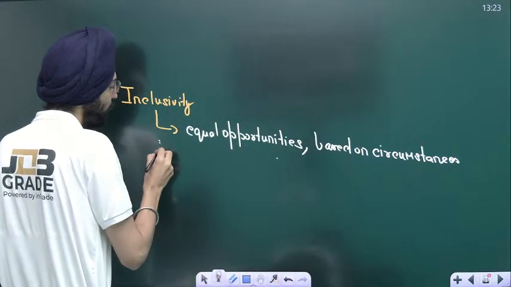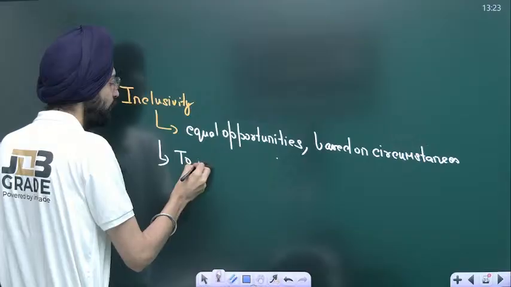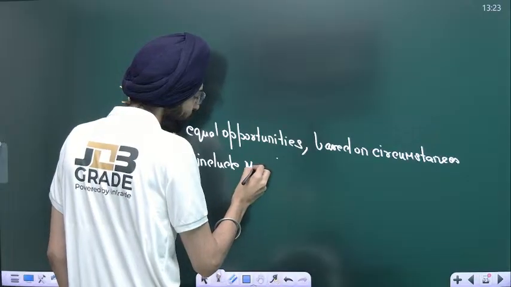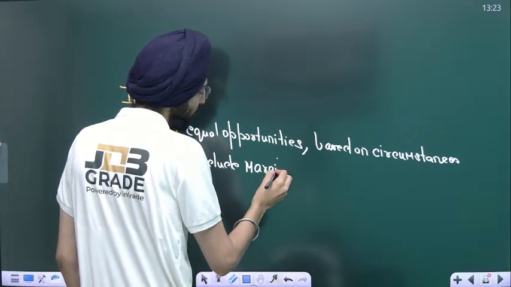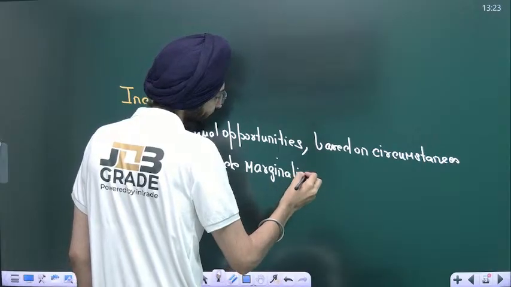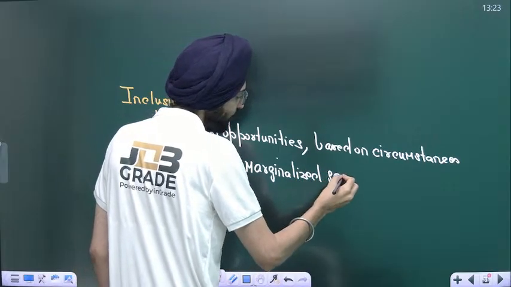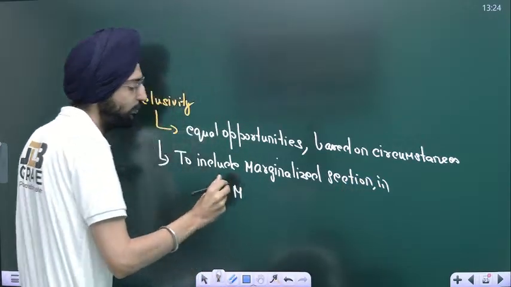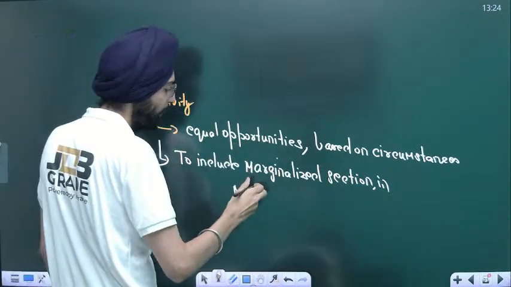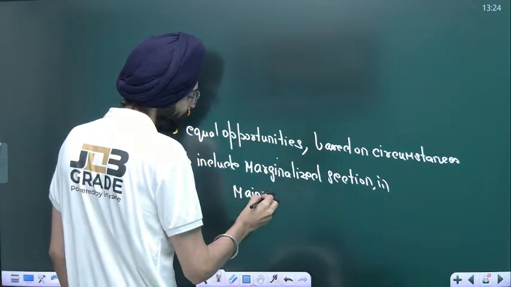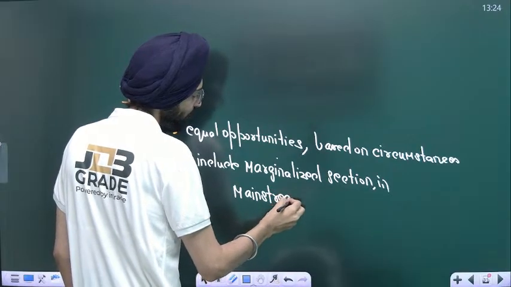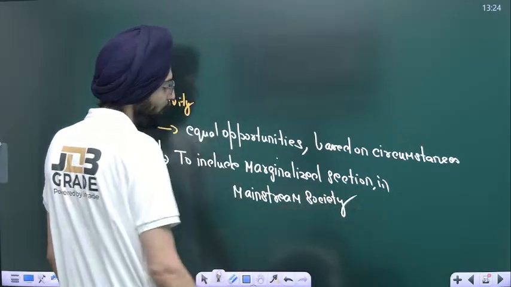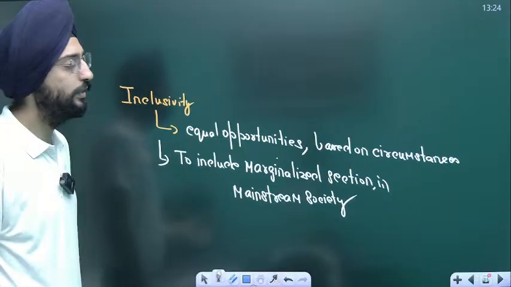And second would be to include marginalized sections in mainstream society. That's the basic characteristic of inclusivity. Now, what does marginalized section of society mean?